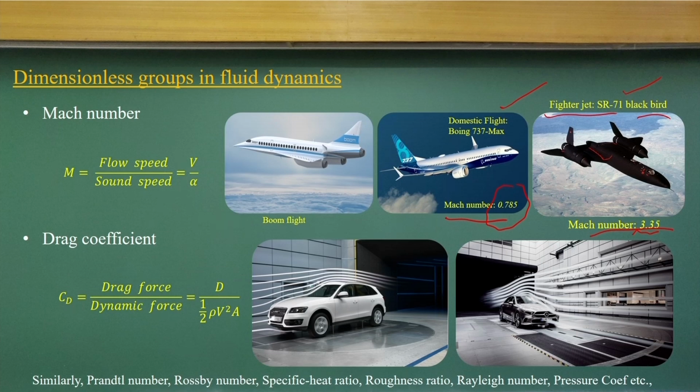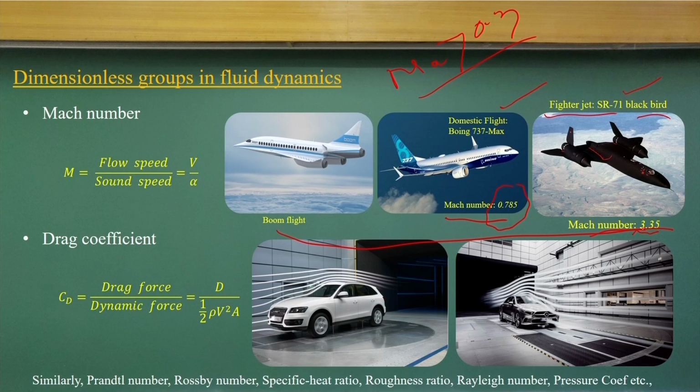The compressibility changes as well. In both cases here, compressibility matters, because when the Mach number is more than 0.3, we talk about compressibility. So, in both cases we have flow compressibility. That way we can know, with respect to the Mach numbers, the flow speed and the sound speed, which you will learn in more advanced aerodynamics. So, we can know what the range is.